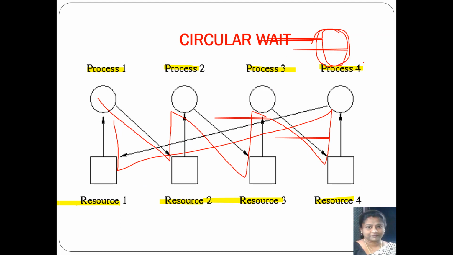So if all these 4 conditions hold good in any snapshot of a system, then we can say that there is a deadlock in the system. I hope you are clear with what is meant by a deadlock and what are the conditions necessary for a deadlock to occur.